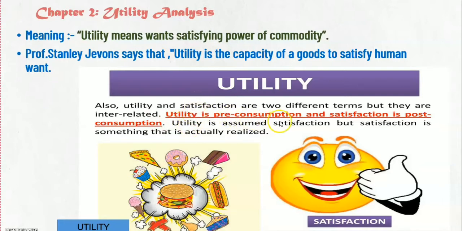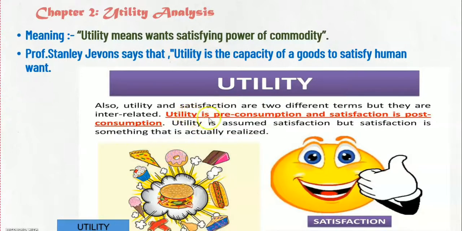Utility is pre-consumption and satisfaction is post-consumption. See here in these two pictures, we can see different eatable items are given. We are using all this product because I like to eat ice cream or someone likes to eat cupcakes. Therefore, all this product has utility. But when we are consuming this product, we can say, yes, I am satisfied. And this is the reaction of satisfaction.